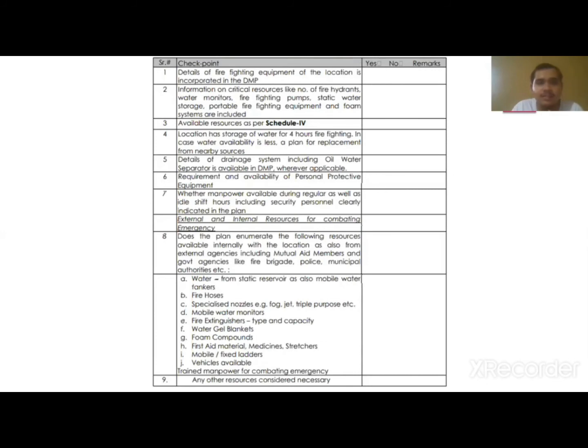And this checklist basically includes the firefighting equipment and location, then the information on critical sources like number of hydrants, water monitors, and available resources as per Schedule 4. In this Schedule 4, all the basic equipment is listed in detail, and then whether the location has a storage of water for 4 hours of firefighting. And these are all the equipment and necessary arrangements, external and internal resources for combating emergencies. This checklist should be prepared.